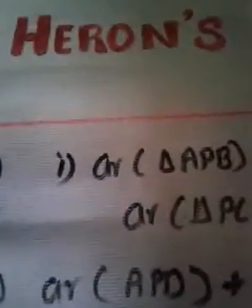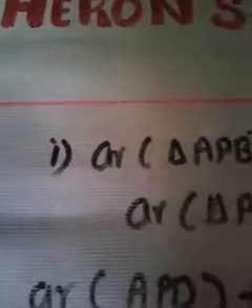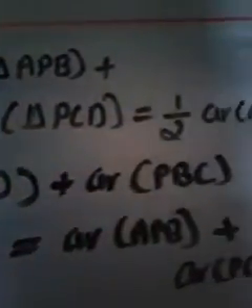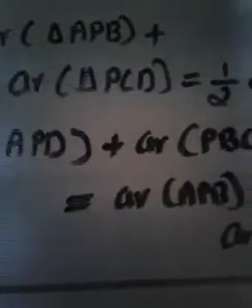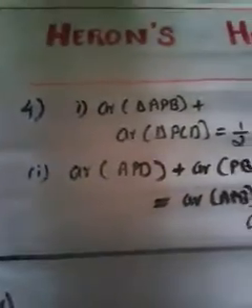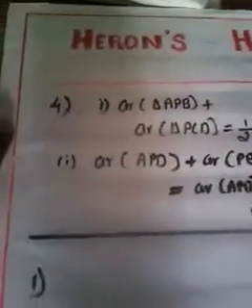First sub question says that area of triangle APB plus area of triangle PCD is equal to half into area of parallelogram ABCD. And the second sub question is area of triangle APD plus area of triangle PBC is equal to area of triangle APB plus area of triangle PCD. Don't get confused or tensed by seeing this question. Very simple to solve. So let me come to the proof.